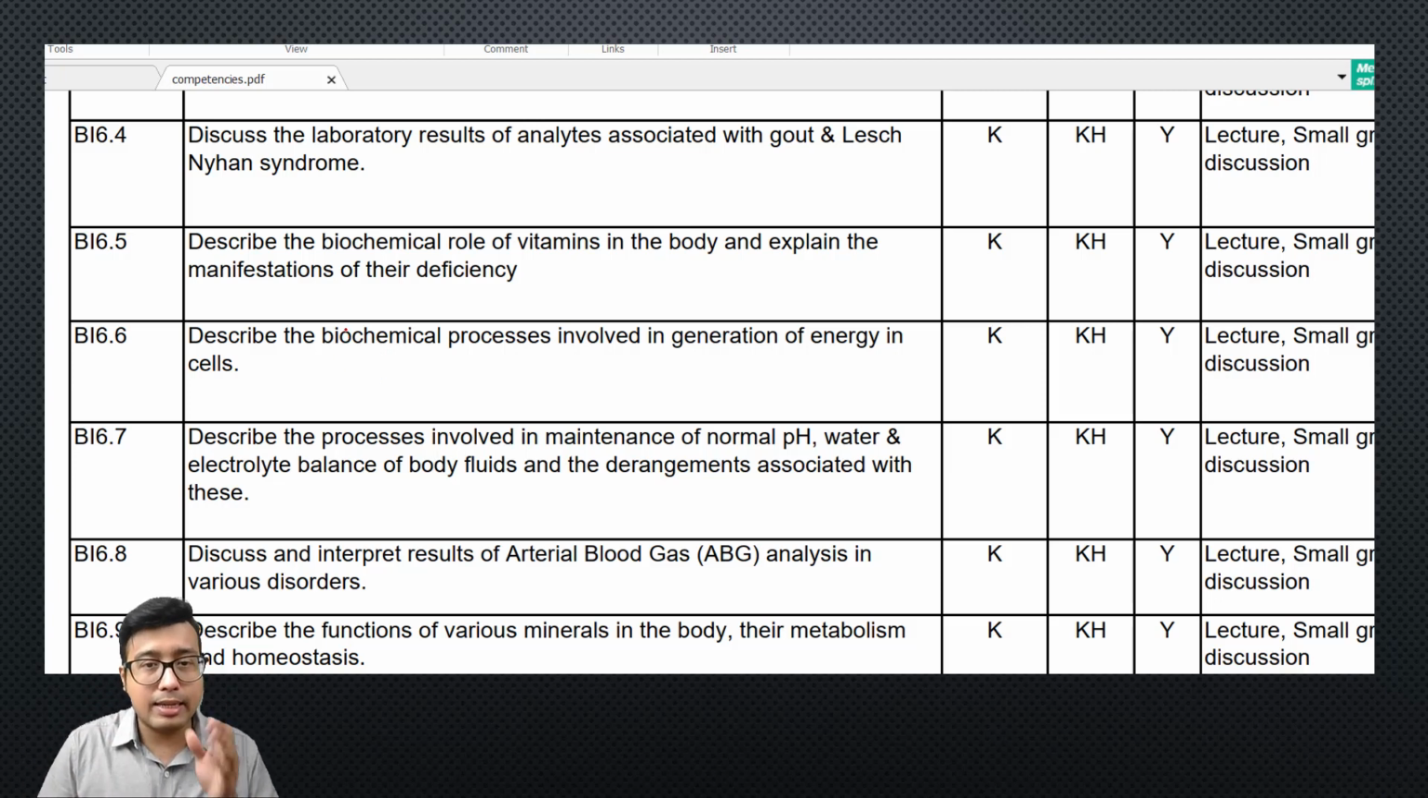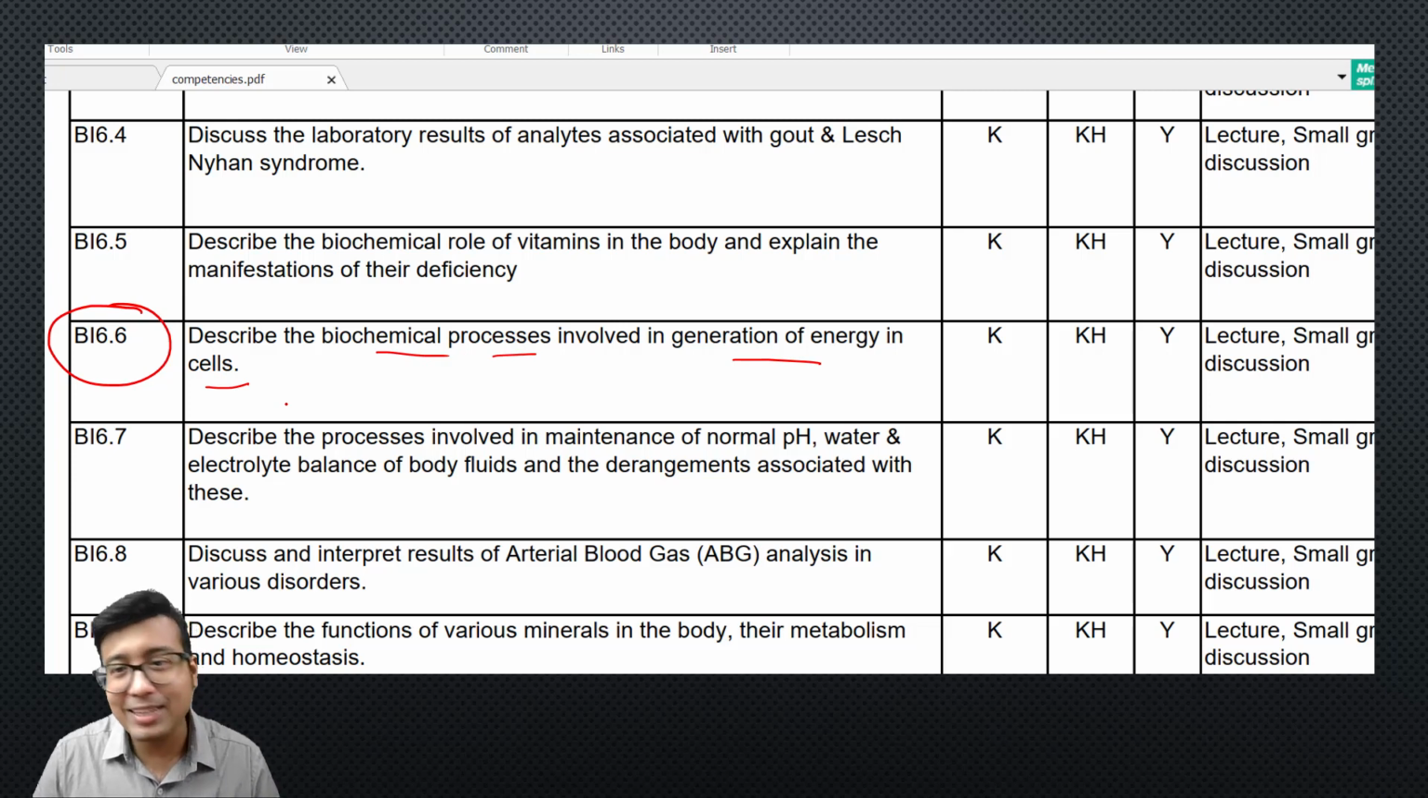So, the exact thing that is mentioned in the competencies in BI 6.6. It says describe the biochemical processes involved in generation of energy in the cells. That's it. So anything that is related to generation of energy. Just knowing the steps of the electron transport chain, the complexes and the ATP synthesis model is not enough. It used to be enough in earlier years, but now you need to know something different. You need to approach the topic differently.